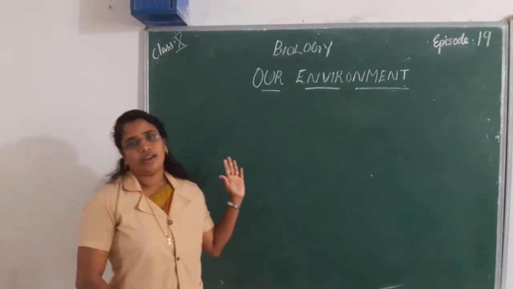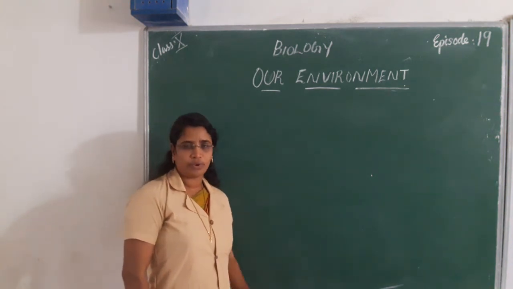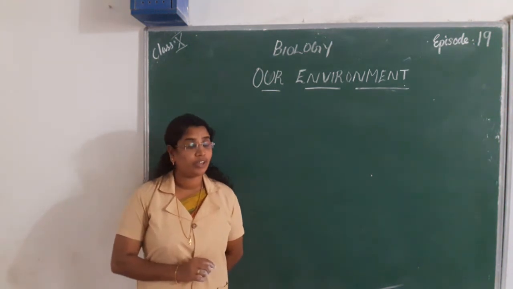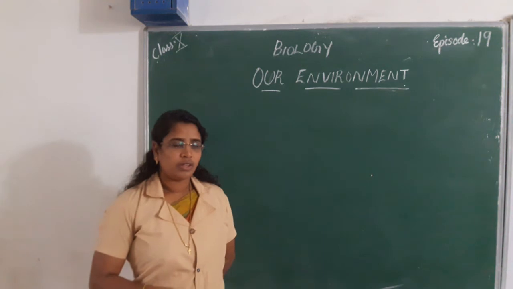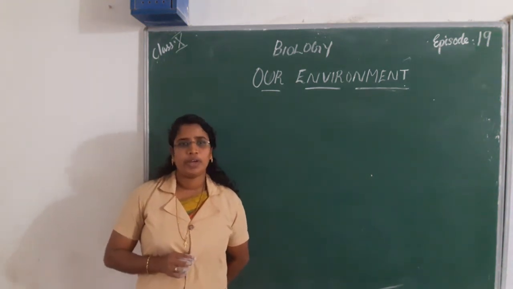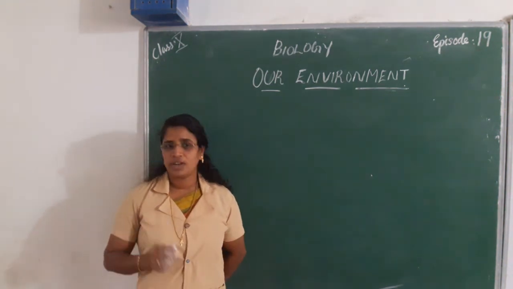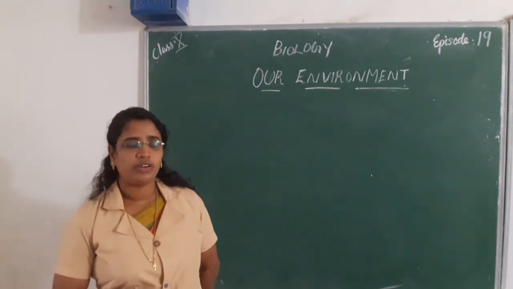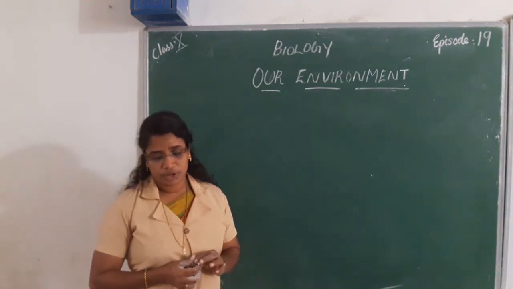Then, an ecosystem consists of biotic components and abiotic components. What are biotic components? Biotic components are living things, for example plants, specifically flora and fauna, and microorganisms. Abiotic components are the physical factors, for example temperature, wind and soil.